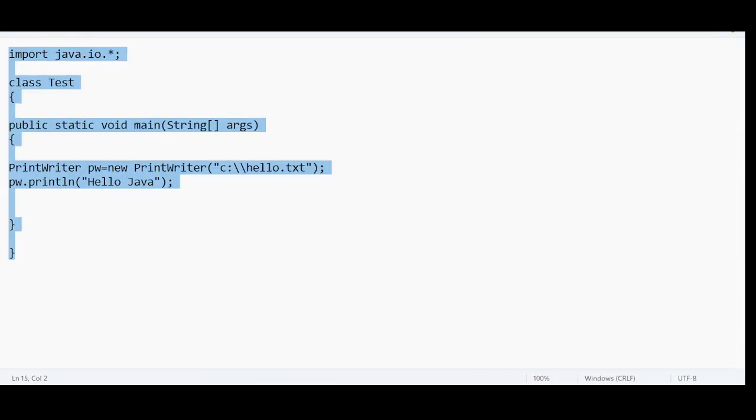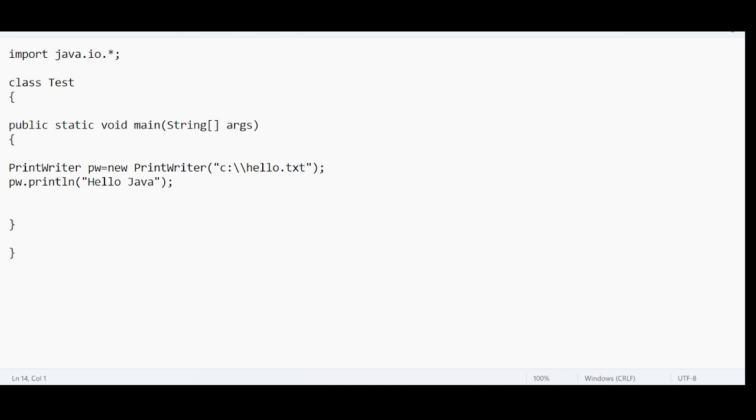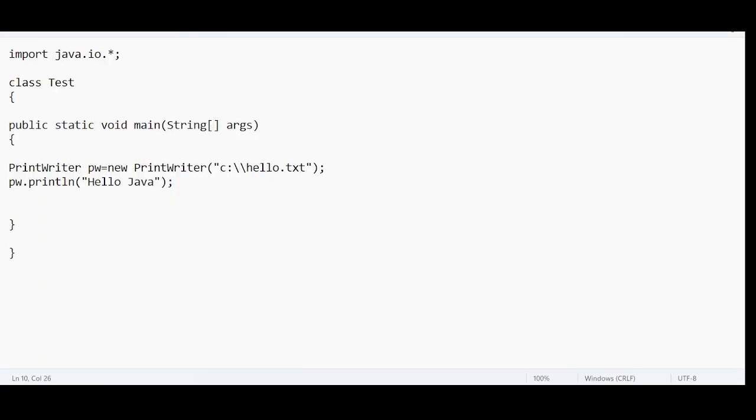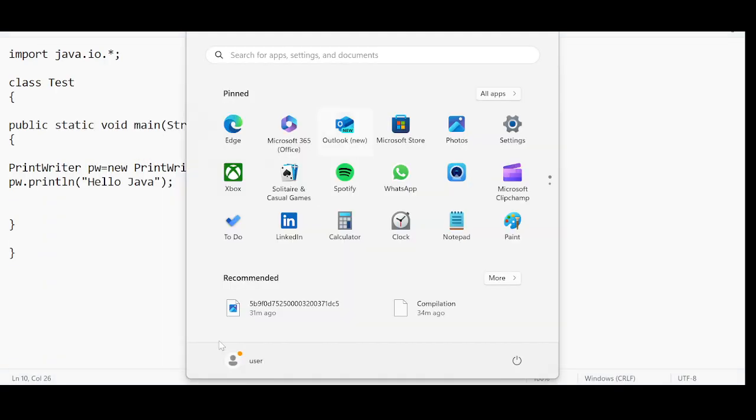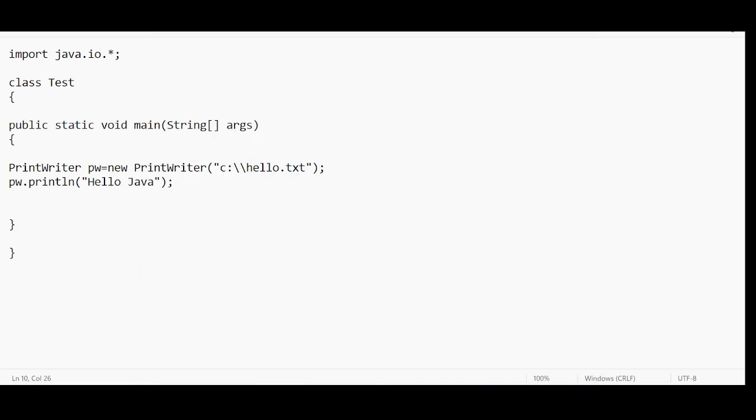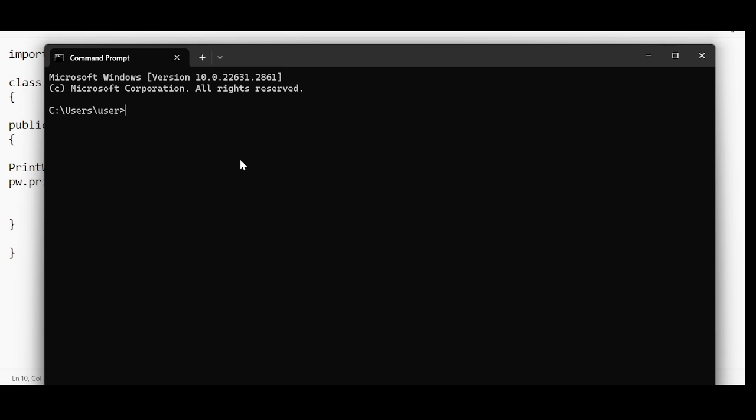If I run this code, you will understand now. This is the code that I have written. I'm just saving it. I haven't provided any handling code here. So let me run this. Let me open the command prompt and go back to that. javac space Test.java.